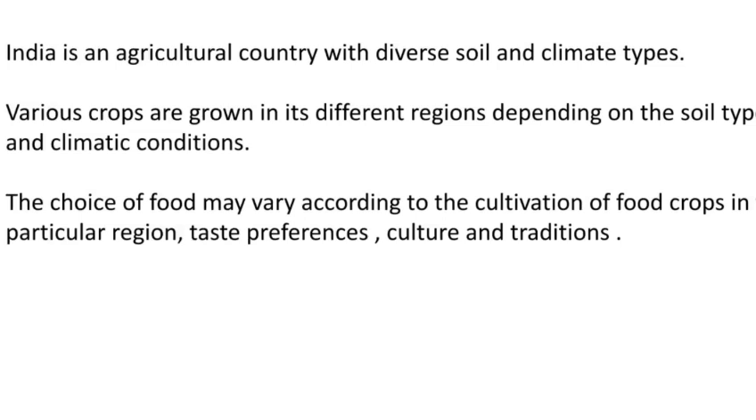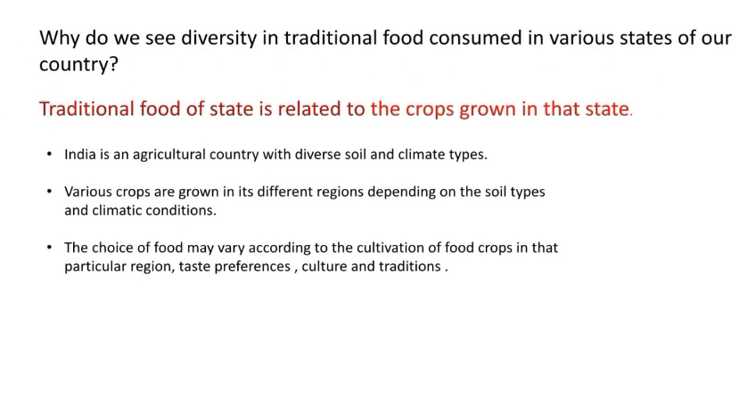The choice of food may vary according to the cultivation of food crops in that particular region, taste preferences, culture and tradition. The food they eat depends on what type of crops are grown in that region, the taste preferences of the people of that region, and the culture and traditions that they follow. So the traditional food of a state is related to the crops grown in that state.